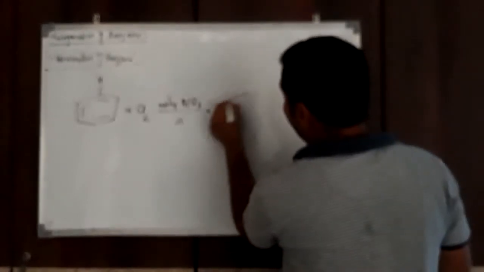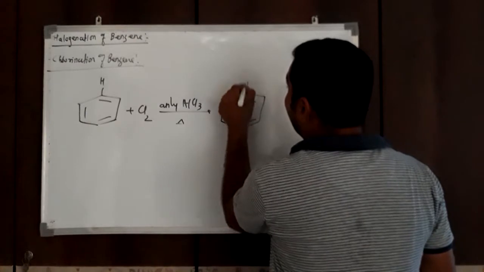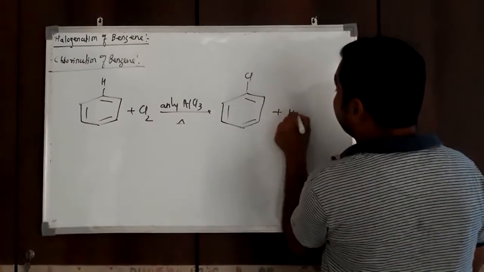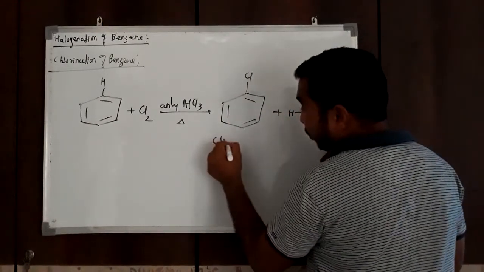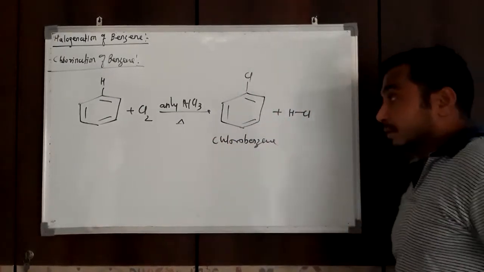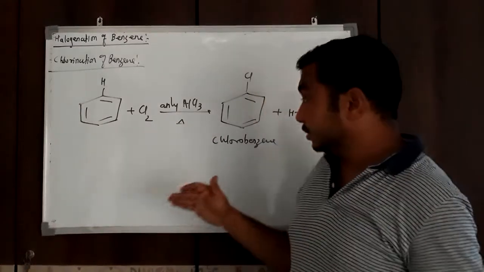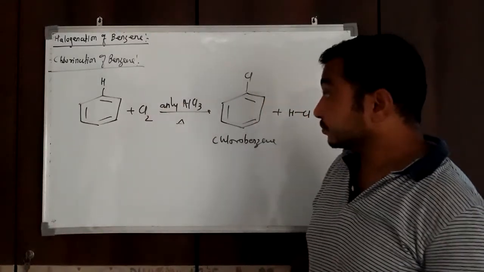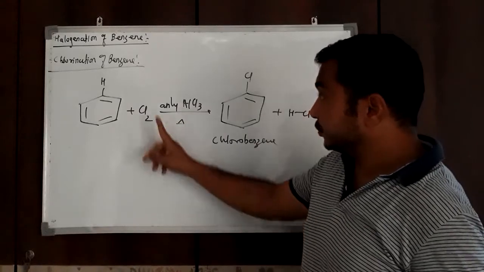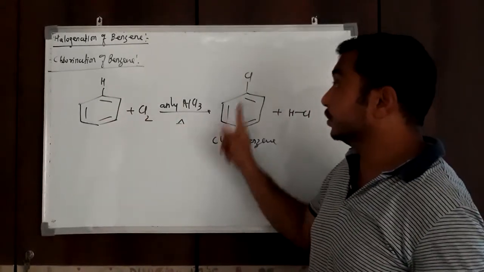Then it will form chlorobenzene plus HCl. The product is chlorobenzene. There is replacement of hydrogen by chlorine, so it is chlorination of benzene.